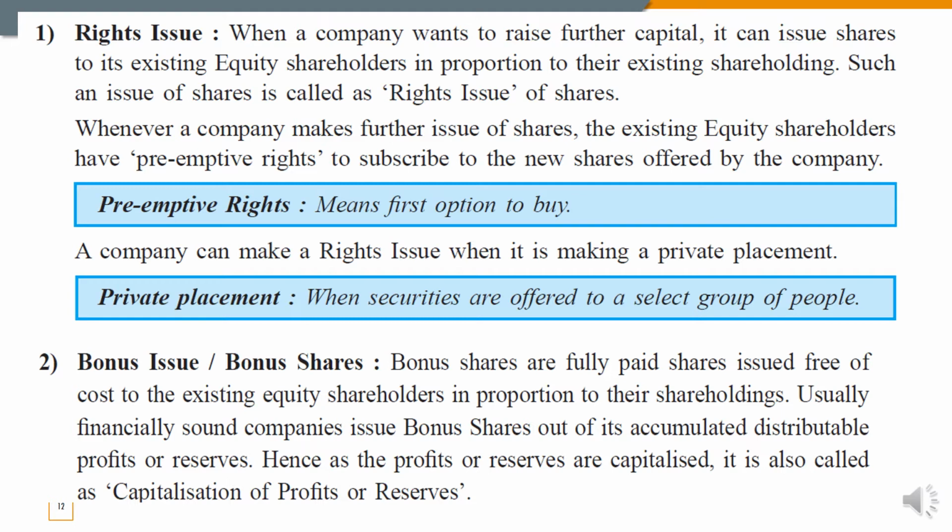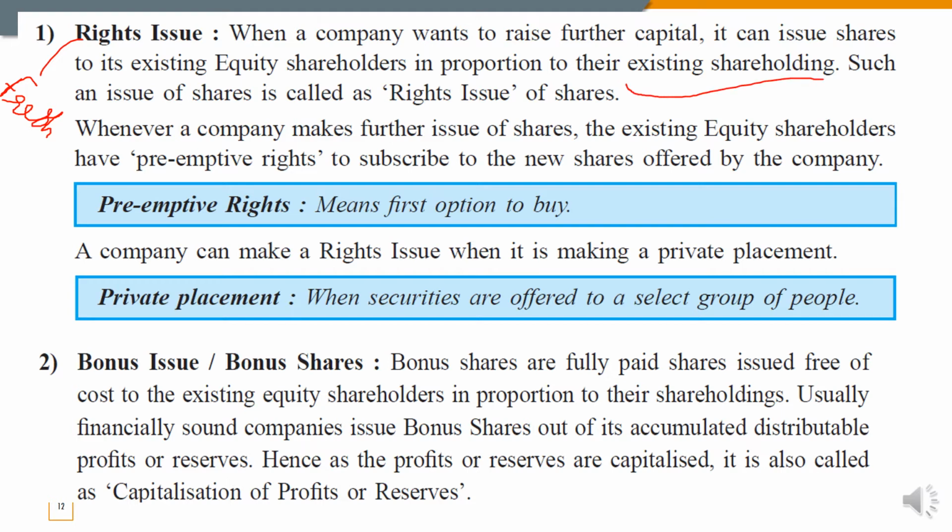Whenever the company wants to make a fresh further issue of shares, it is the choice of the company whether to offer it to the public or to the existing equity shareholders. If they are issuing to the equity shareholders, that will be known as a rights issue. So what is a rights issue? It is an issue to the equity shareholders in proportion to their existing shareholding.